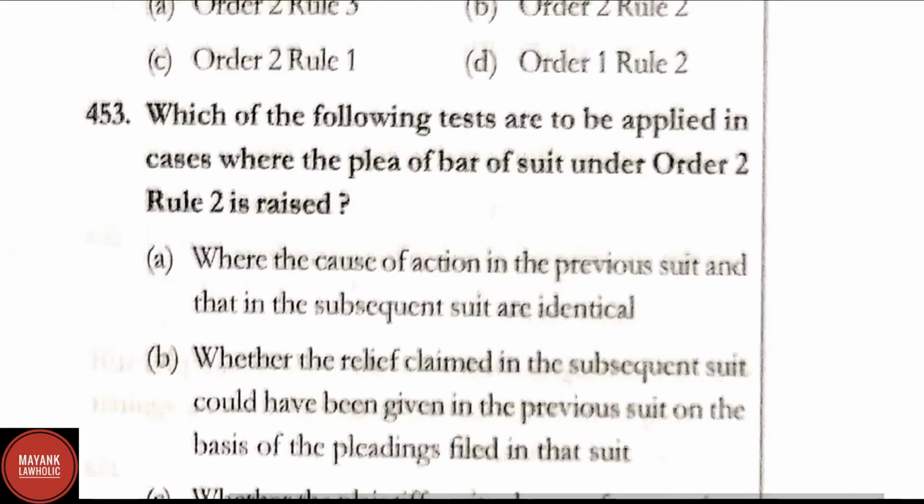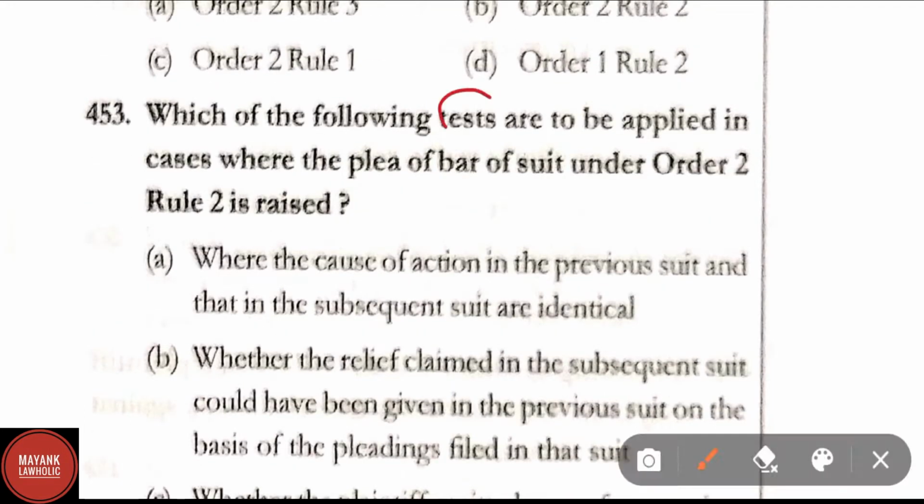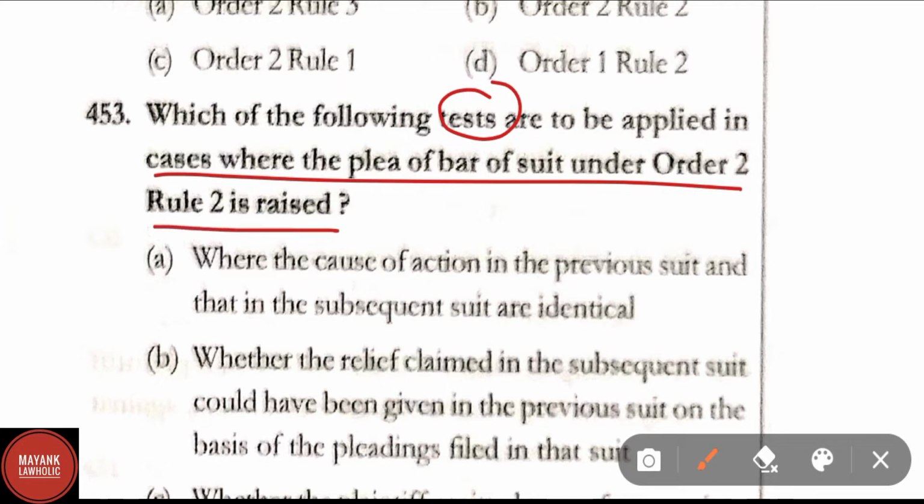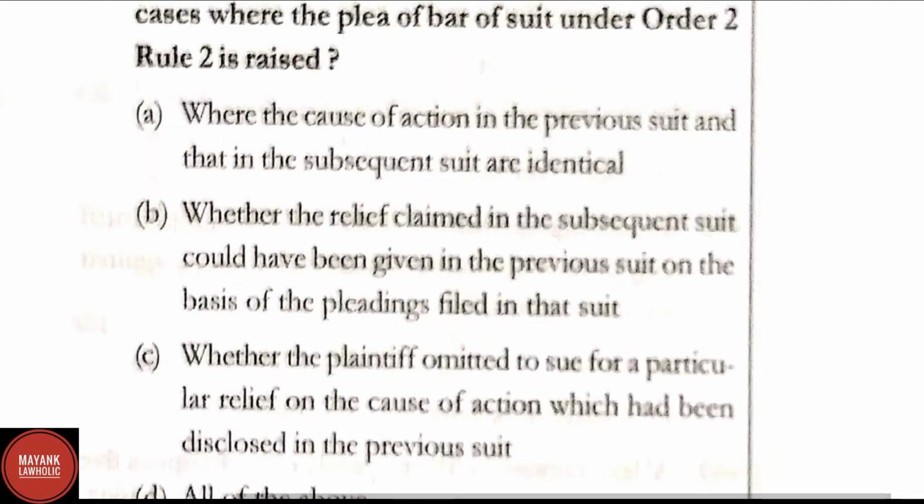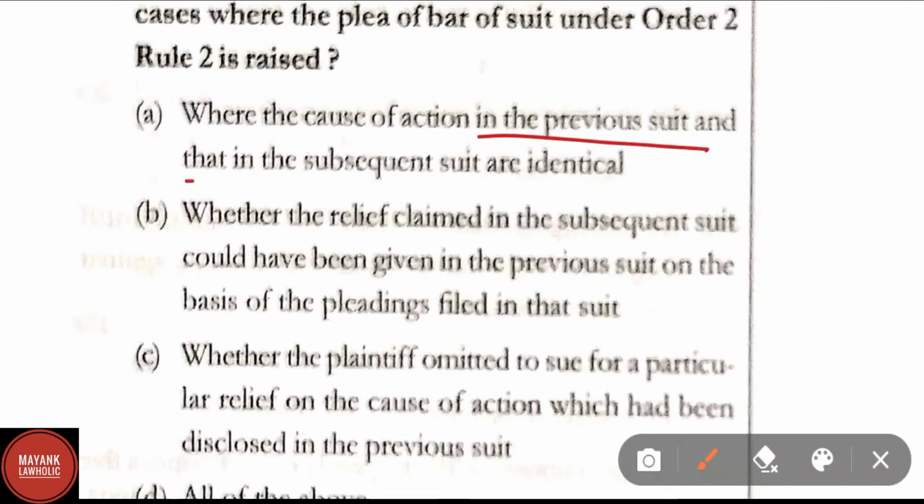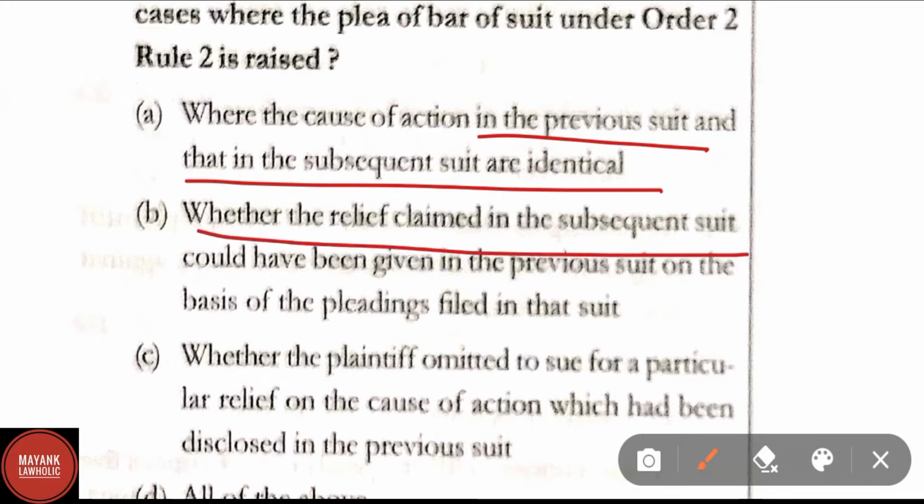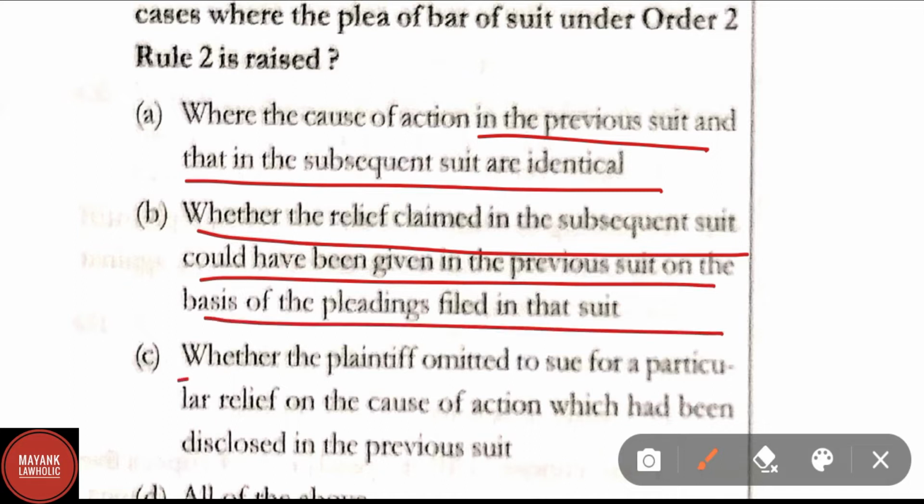Question number 453. Which of the following tests are to be applied in cases where the plea of bar of suit under Order 2 Rule 2 is raised? Option A, where the cause of action in the previous suit and that in the subsequent suit are identical. Option B, whether the relief claimed in the subsequent suit could have been given in the previous suit on the basis of the pleadings filed in the suit.